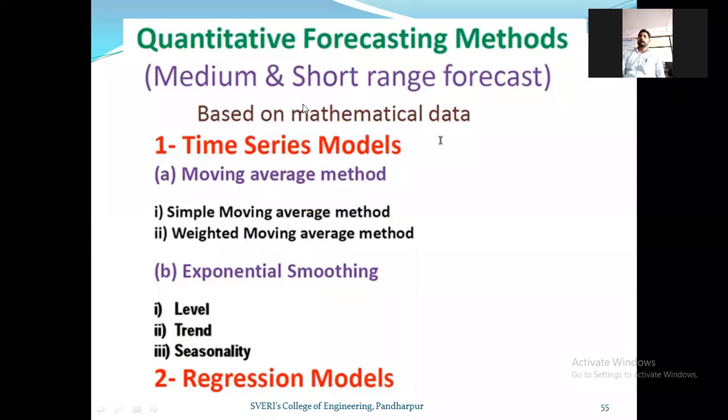These methods are also called medium and short range forecasting. For quantitative forecasting, initially we discussed the subjective types of methods: the Delphi method and market research method. These are the subjective or qualitative methods.